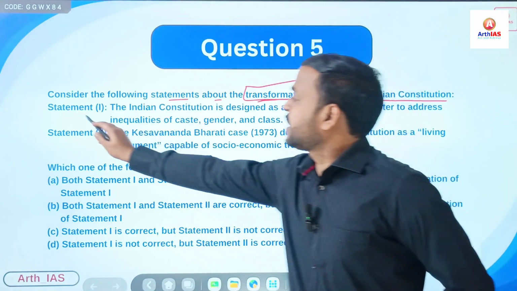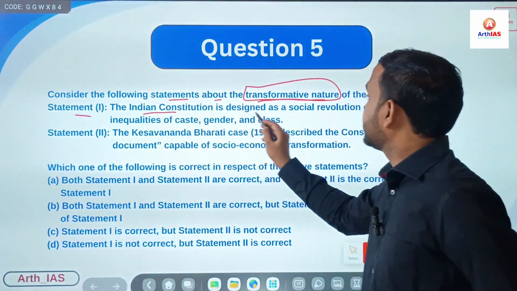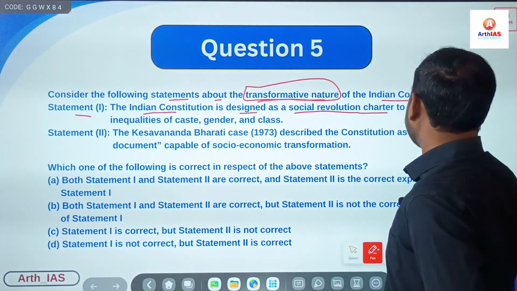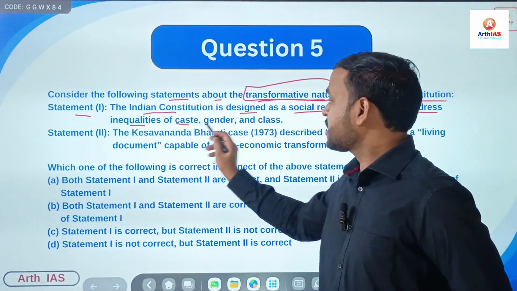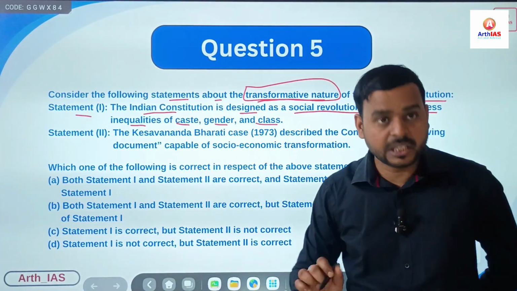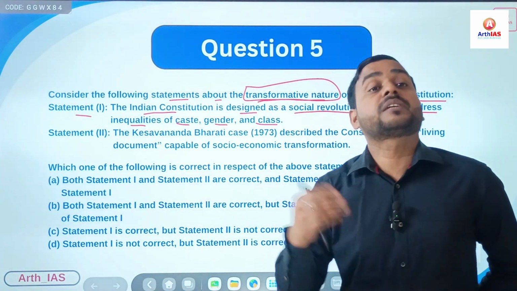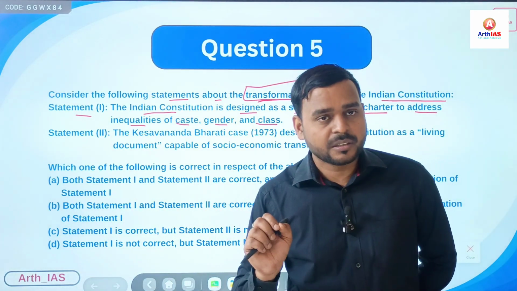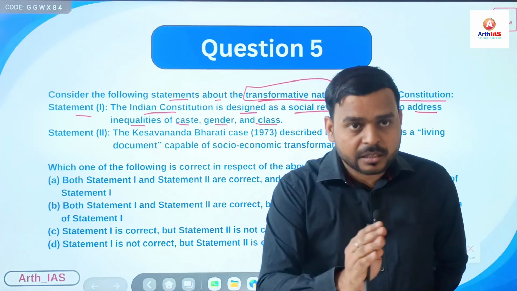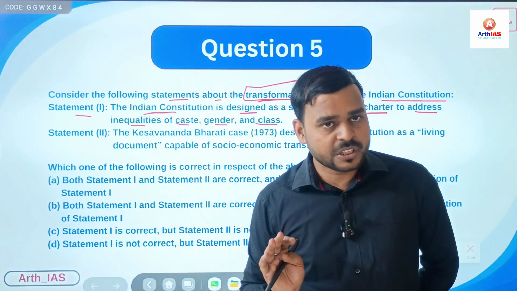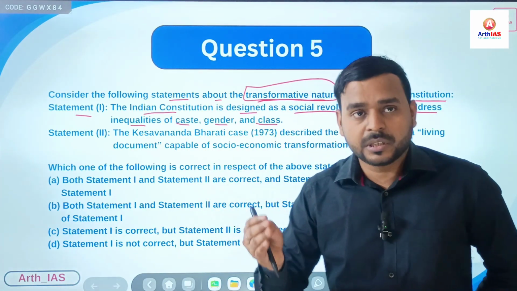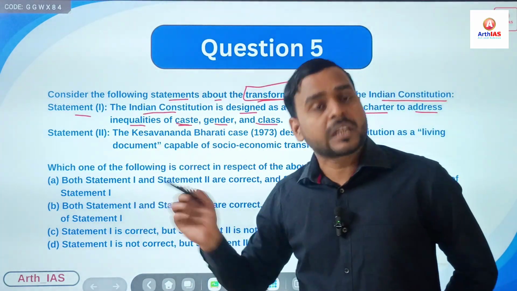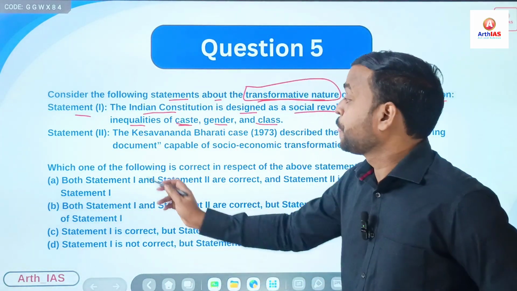So statement 1 says, the Indian Constitution is designed as a social revolution charter to address inequalities of caste, gender, and class. Yes, Article 14, right? Other fundamental rights, right? For example, Article 17, right? Again, directive principles of state policies, they remove different kinds of inequalities based on caste, gender, class, right?